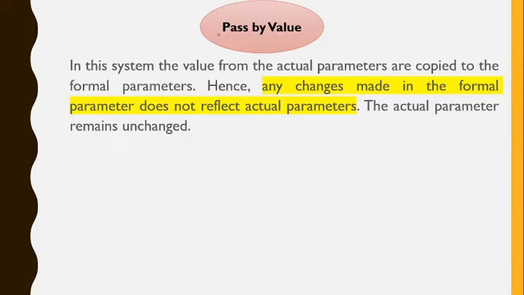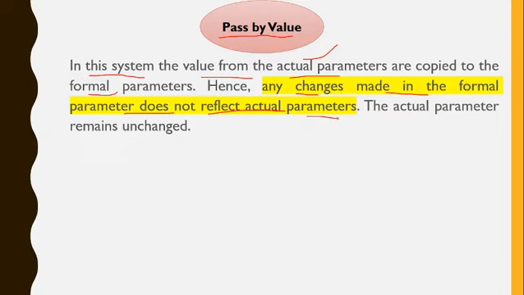Call by value is also known as pass by value. In this system, the value from the actual parameter, as I discussed in the previous lecture about actual and formal parameters, is used. Actual parameters we use at the time of calling the function and formal parameters we use at the time of declaring the function. When the values from the actual parameters are copied to the formal parameters, any changes made in the formal parameter do not reflect in the actual parameter. That only you have to understand.